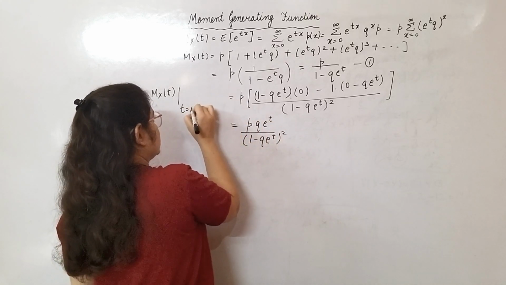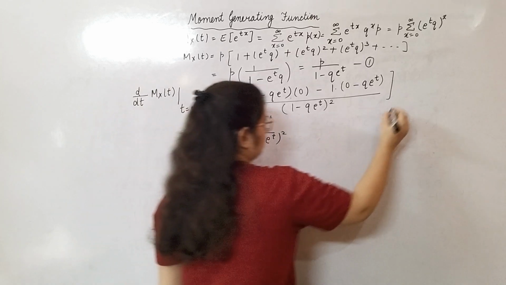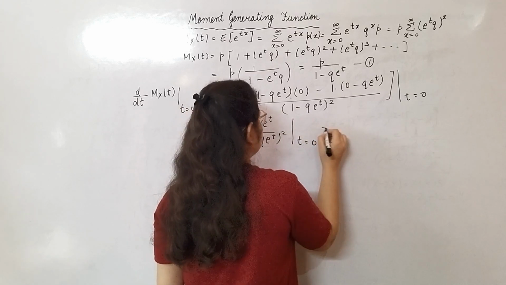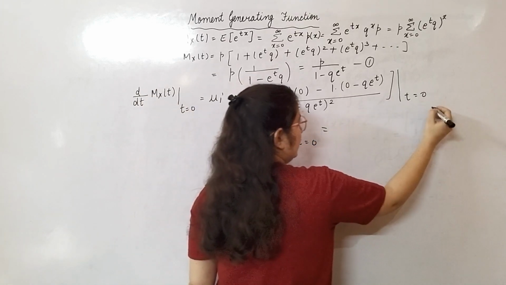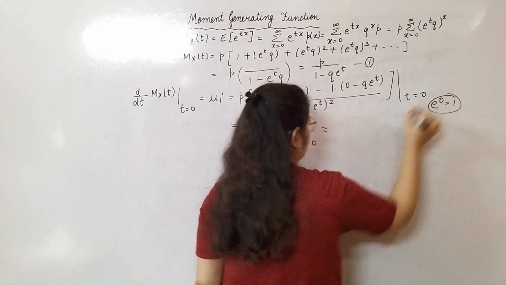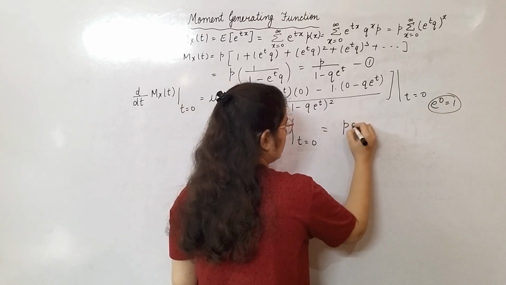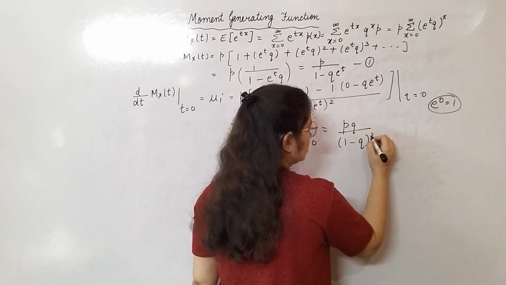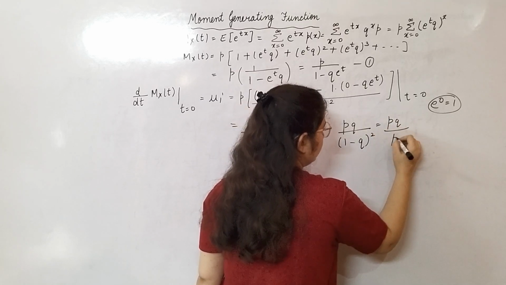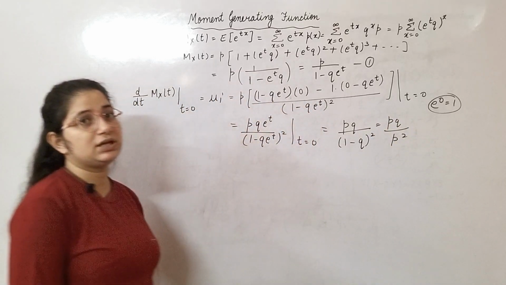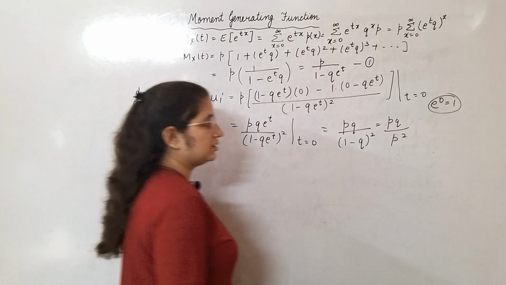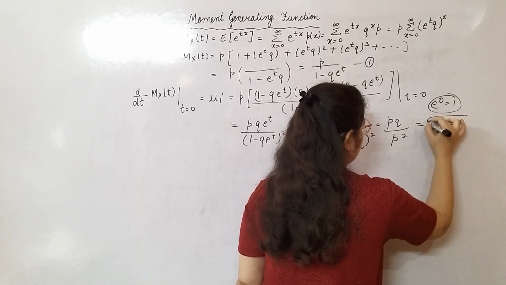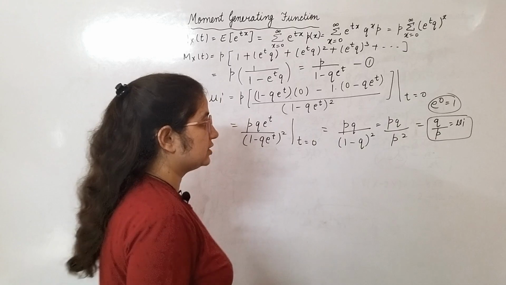Now put t equal to 0. e to the power 0 is always 1. So pq in the numerator and in the denominator 1 minus q whole square, which is pq by p square, because in the definition p plus q is equal to 1. So it is q by p. This is the mean mu1 dash by the MGF.